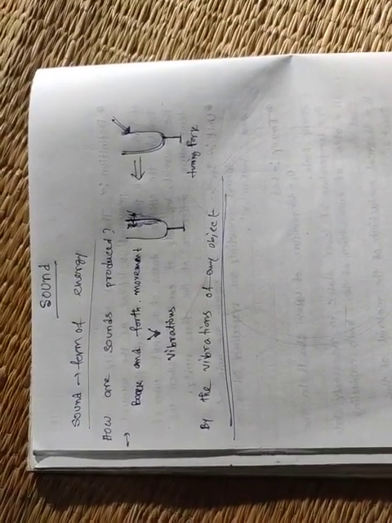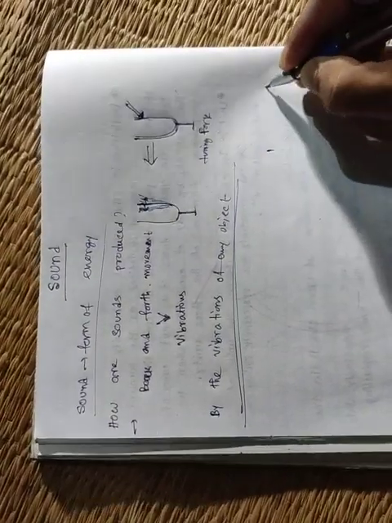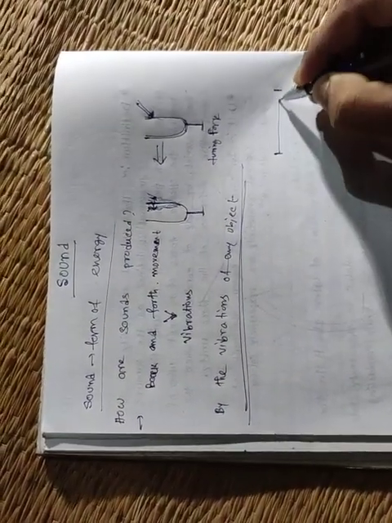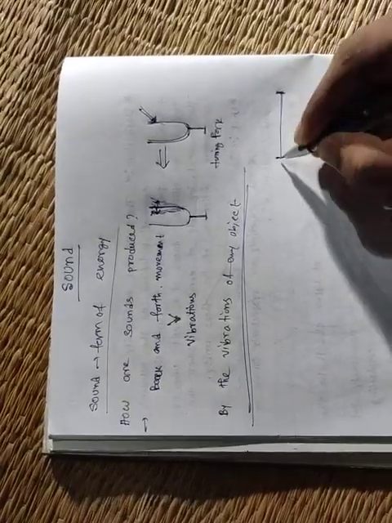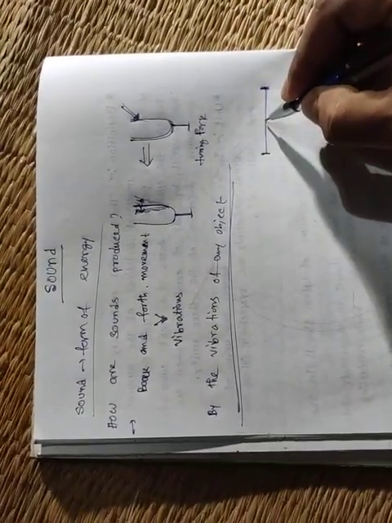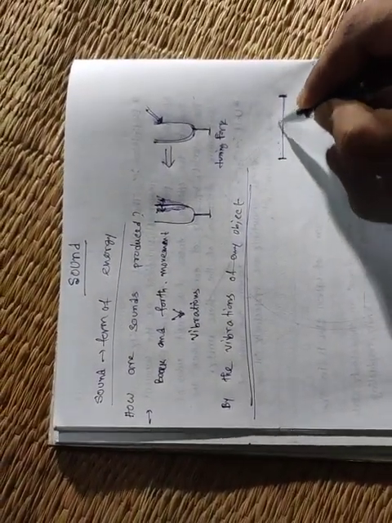Similarly, for example, suppose you see the guitar. What happens in the guitar? There are strings, and the two ends of the string are fixed. If you pluck this string with your hand, then it starts to vibrate like this.